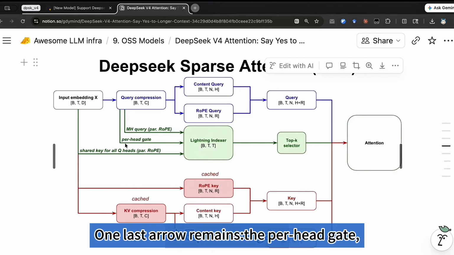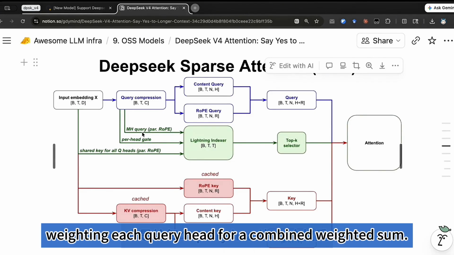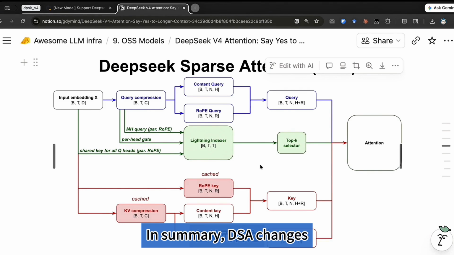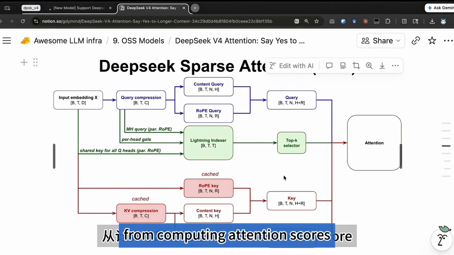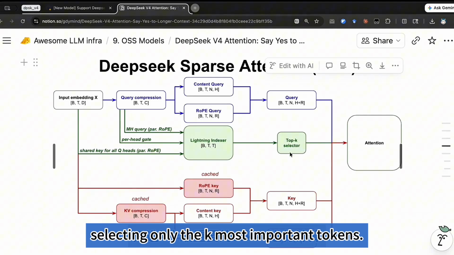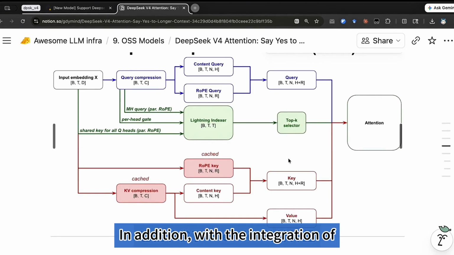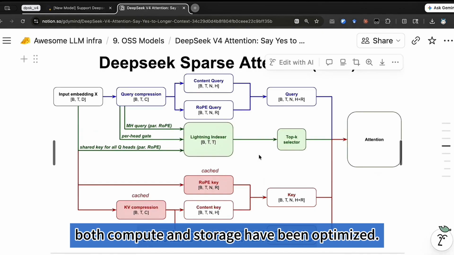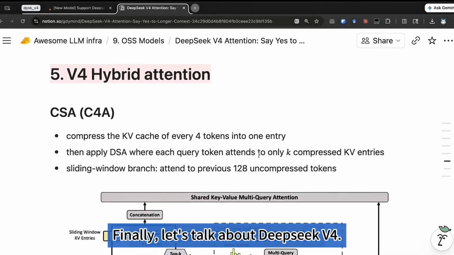One last arrow remains, the per head gate weighting each query head for a combined weighted sum. We'll skip the specific math due to the time limit. In summary, DSA changes from computing attention scores over all previous tokens to selecting only the K most important tokens. In addition, with the integration of the MLA KV compression, both compute and storage have been optimized. Finally, let's talk about Deepseek v4.